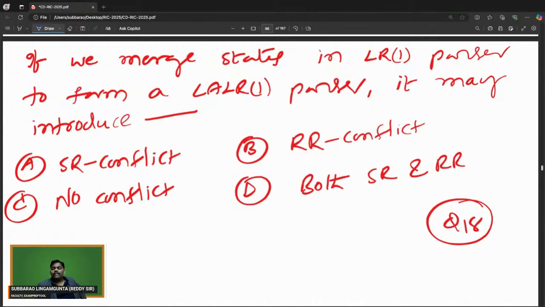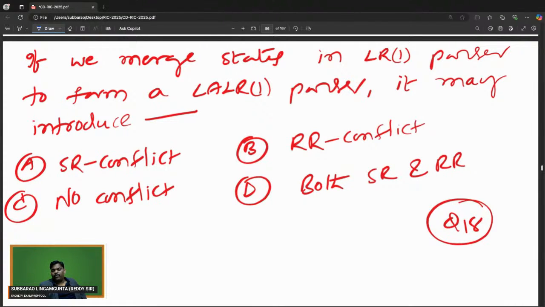If we merge states in an LR1 parser, meaning CLR1, to form an LALR1 parser, then it may introduce what? It is a very simple one, directly from the classroom notes.